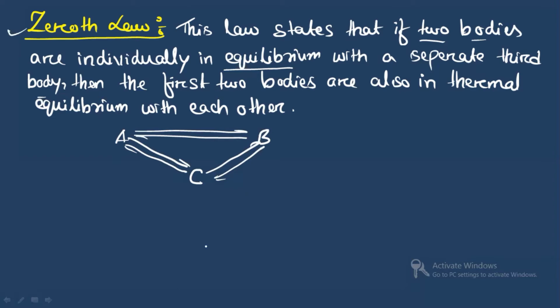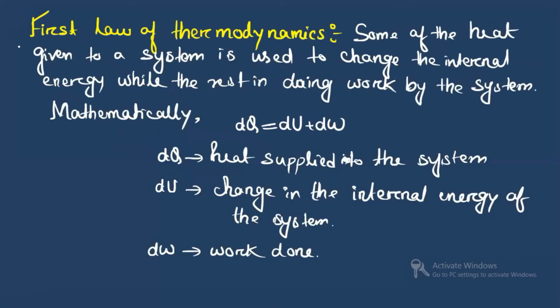This is what the Zeroth law says. If A is in equilibrium separately with a third body C, and B is in equilibrium with the third body C individually, then A and B will also be in thermal equilibrium, right? This is what the Zeroth law says. Clear? Now let's come to the first law of thermodynamics.